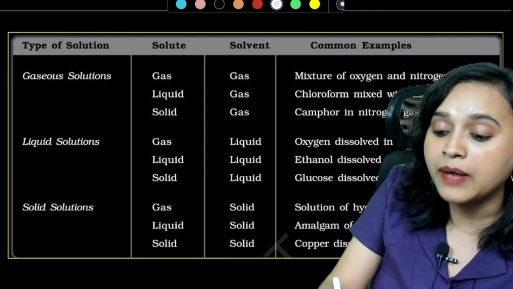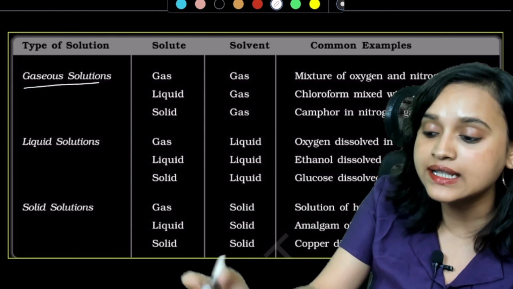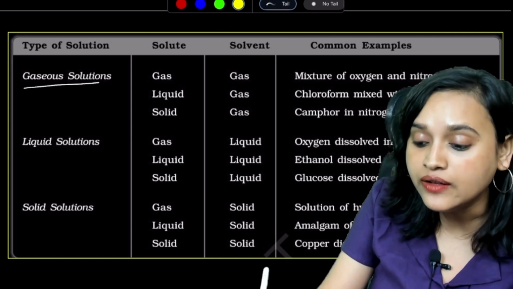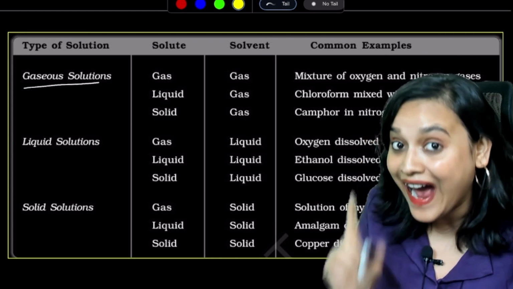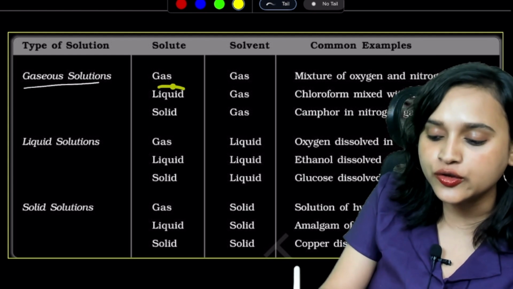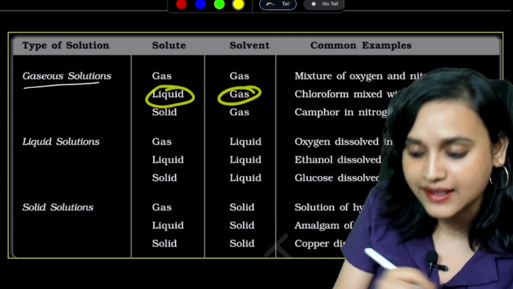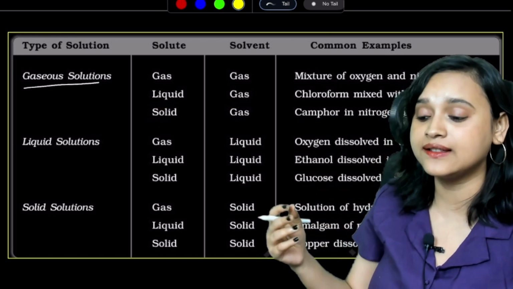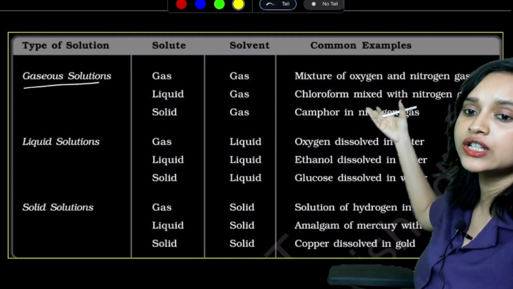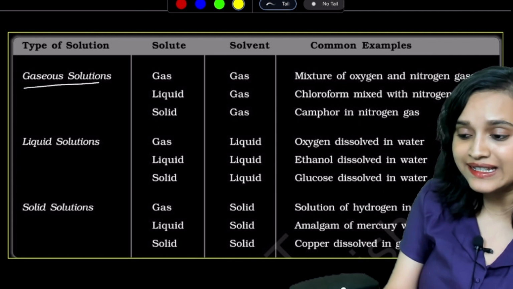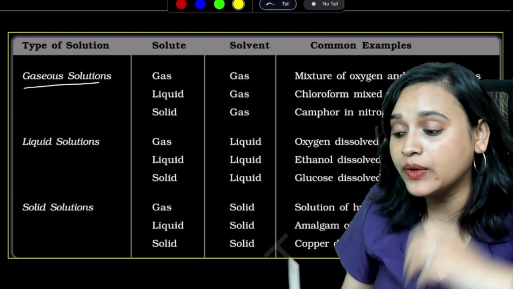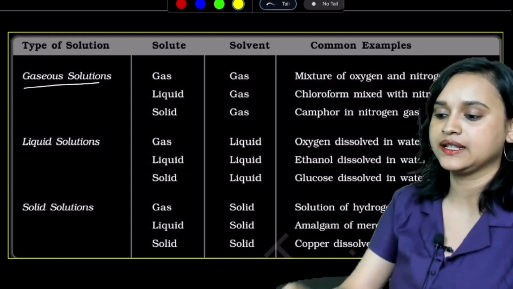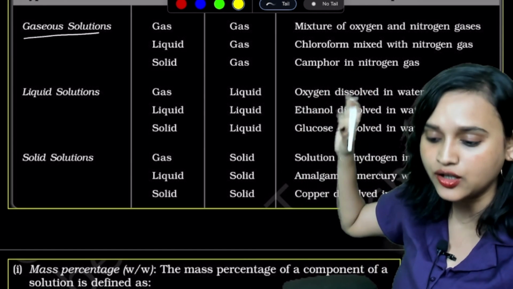Now, if we are talking about gaseous solutions, then the solute can be gas, liquid or solid, but the solvent has to be gaseous. Some of the common examples here are a mixture of oxygen and nitrogen gases, chloroform mixed with nitrogen gas, and camphor in nitrogen gas. These are the examples, everybody. I hope you can see it right now.